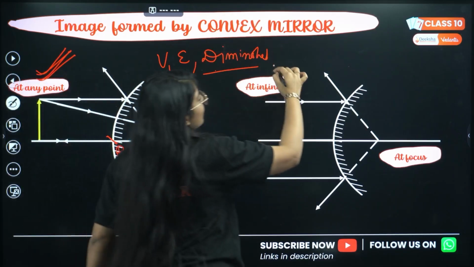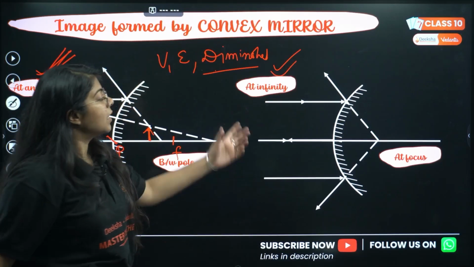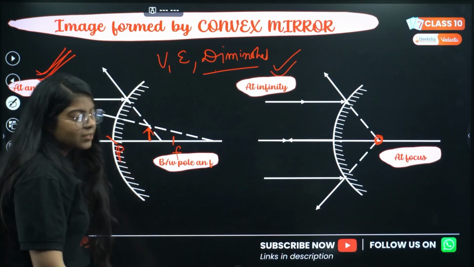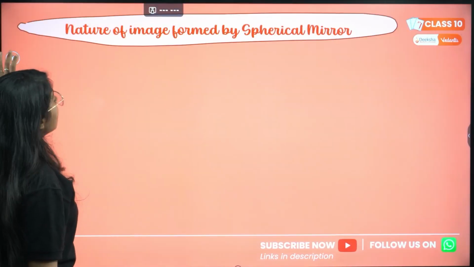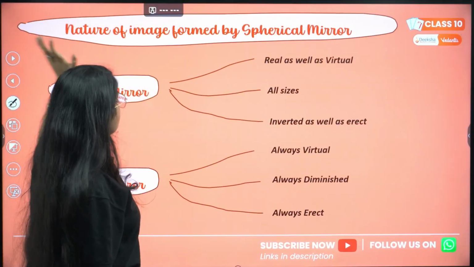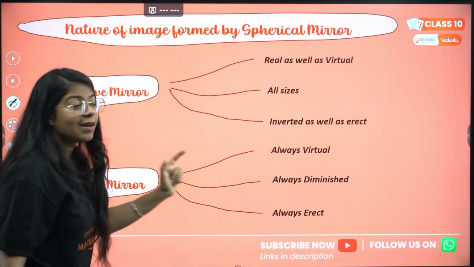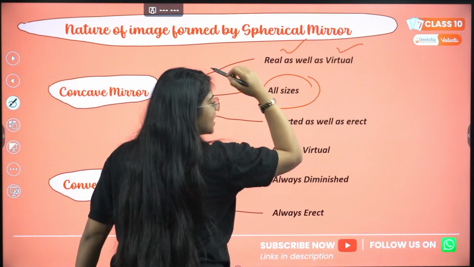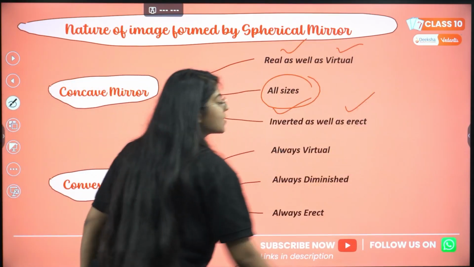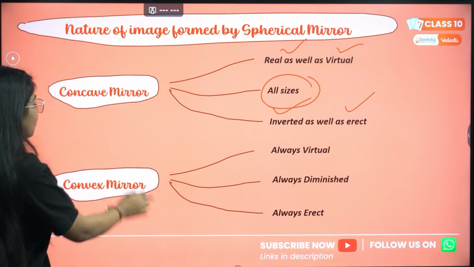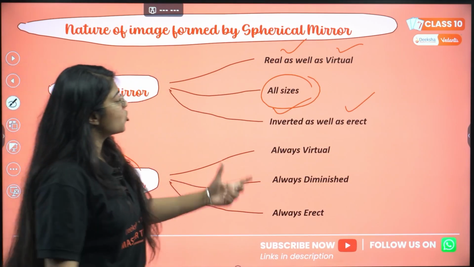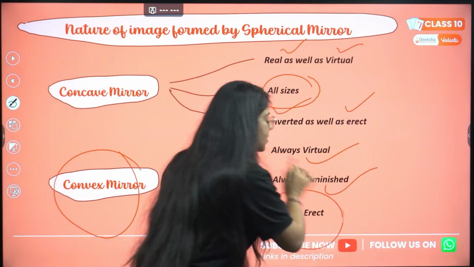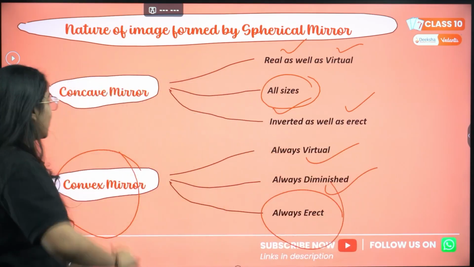The second case is when the object is at infinity. Then the image will always form at focus. Correct? Okay. Then the nature of image formed by spherical mirrors. By a concave mirror, I told you real as well as, in the 6th case, virtual; all sizes; inverted as well as, in the 6th case, erect. But in case of a convex mirror, the image is always virtual, always diminished, and always erect.